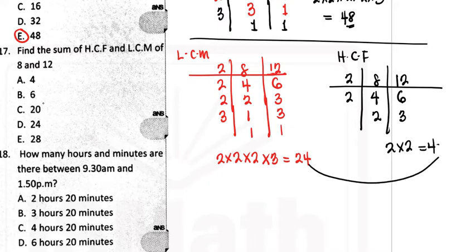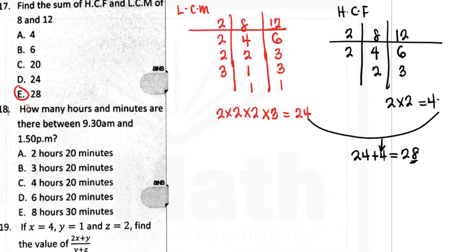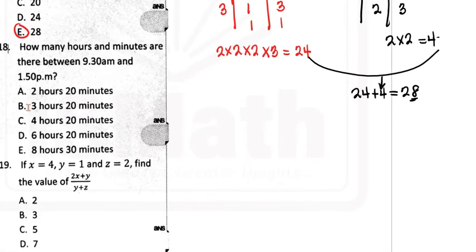So what we do now is to find the sum of the two of them. So that will be 24 plus 4 will give you 28. So your answer will be 28. So let's go to question 18.